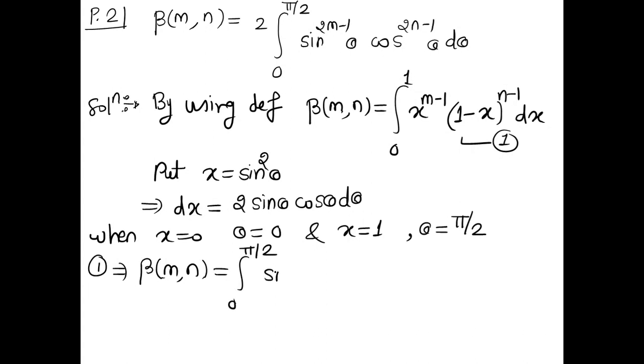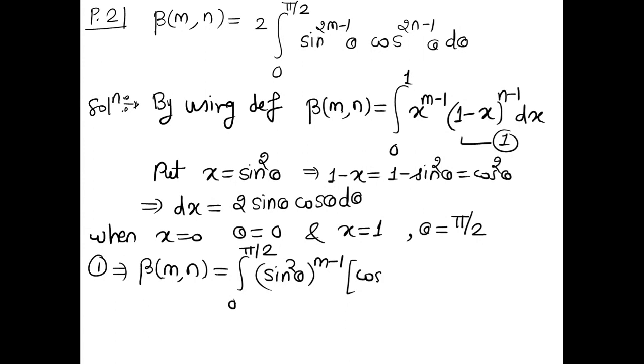then x is sine square theta, and we have to raise it to the power m minus 1. Then what will be 1 minus sine square theta? Yes, here we have 1 minus x. So obviously, what will be 1 minus x? That will be 1 minus sine square theta, which is equal to cos square theta. So we have cos square theta raised to power n minus 1. What is dx? dx is 2 sine theta cos theta, integration with respect to theta.